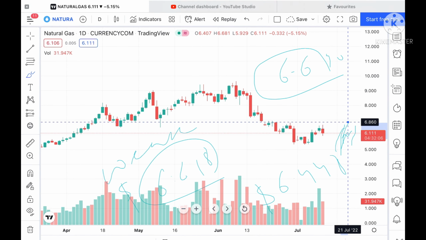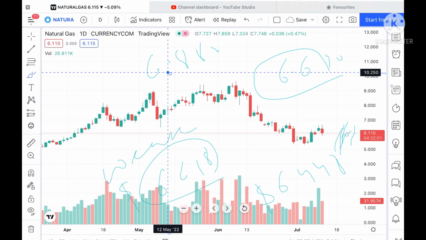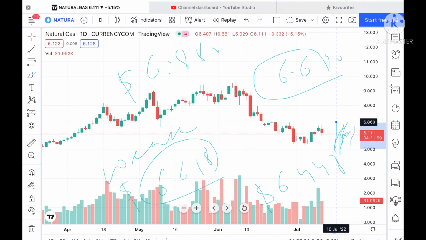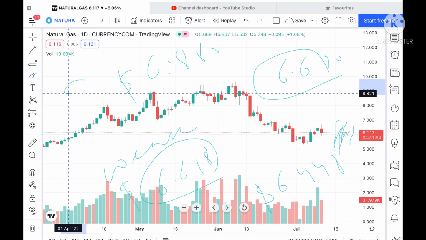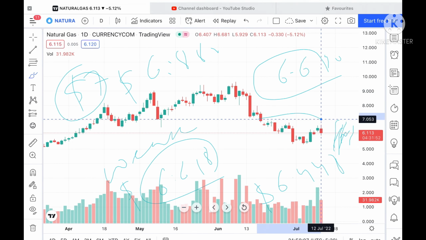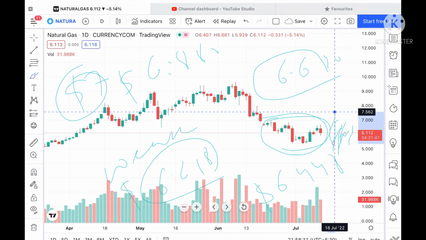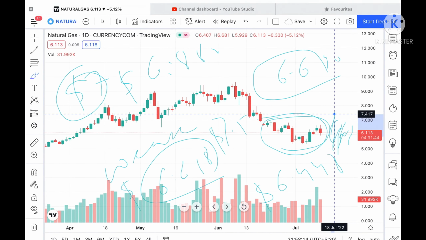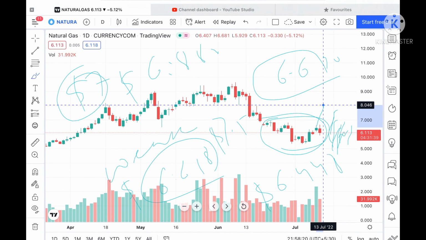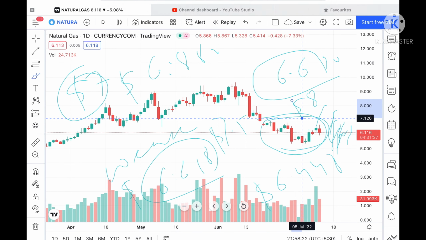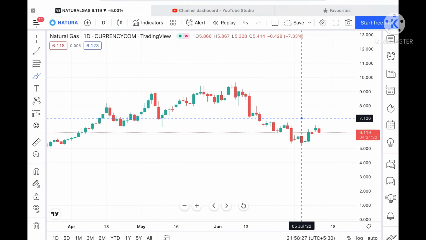Okay, and once the price goes above that level, then we can see it can go to a level of $6.880. Suppose if the price sustains above that level, then we can see it can go further upside towards a level of $7, and once the price goes above $7, then we can see it will move upside from this particular zone, and the probability of touching $7.5 is very high, and from there we can see it can touch a level of $7.7. Suppose if the price goes above that level, then we can see it can touch a level of $8 also.